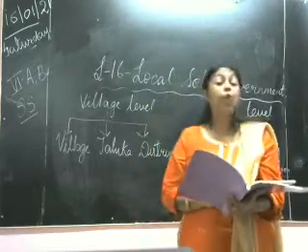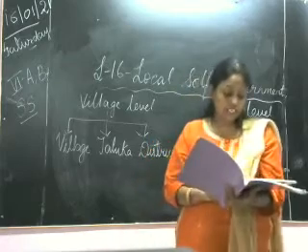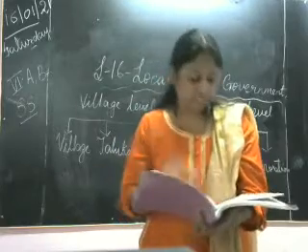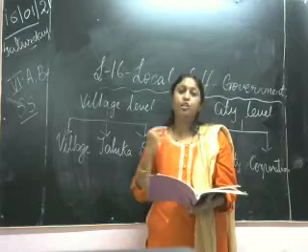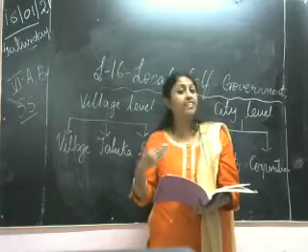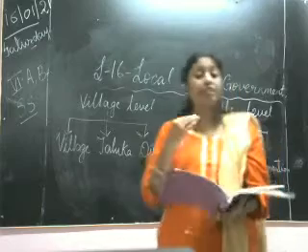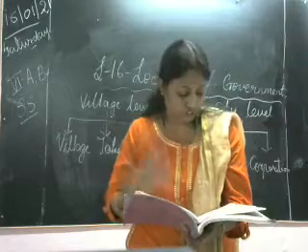Okay? And who is the head here? Head is the Sarpanch, who is elected through the voting. Yes? After every 5 years. So Sarpanch is the head and he is elected after every 5 years. Okay, so these are the main points of the formation of Gram Panchayat.